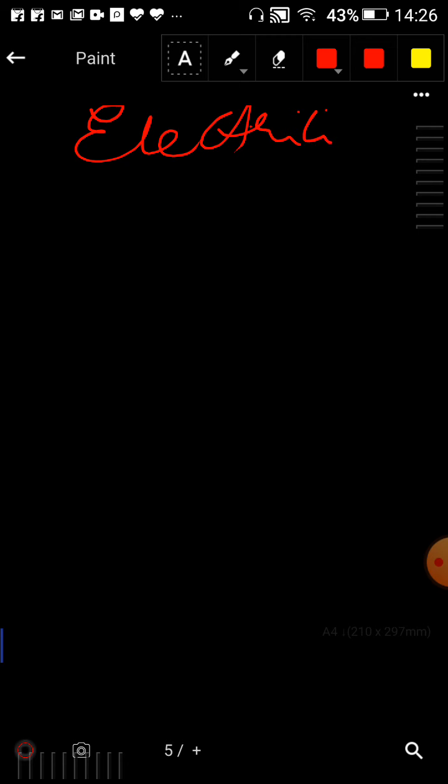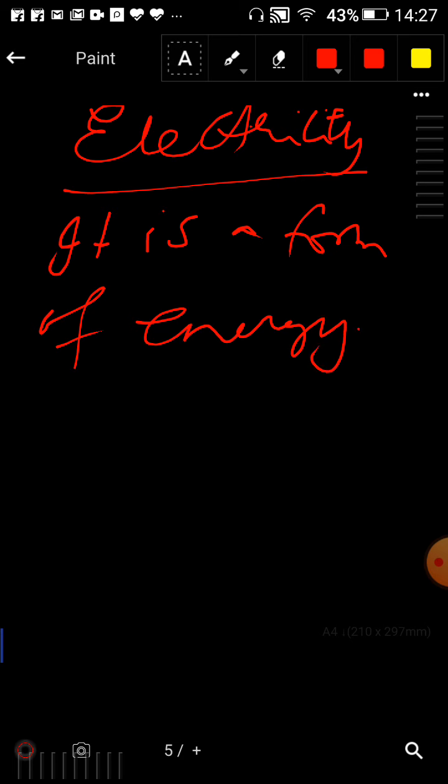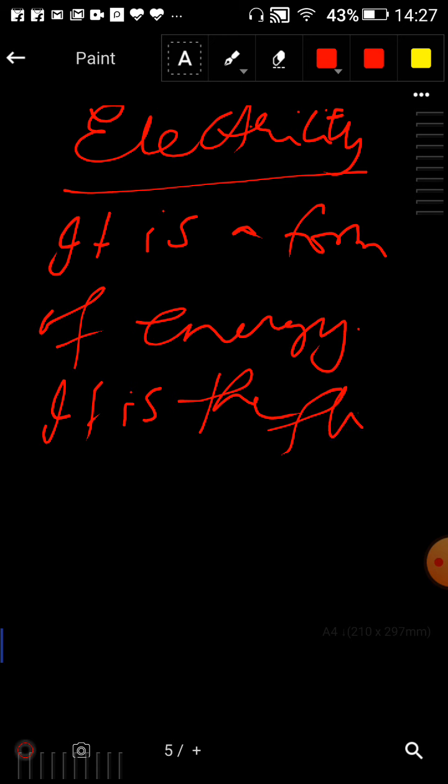Electricity. So, what is meant by this electricity, and where do we use this electricity? Actually, this electricity is a form of energy. Okay, so which form of energy is it? Actually, it is just the flow of electrons.